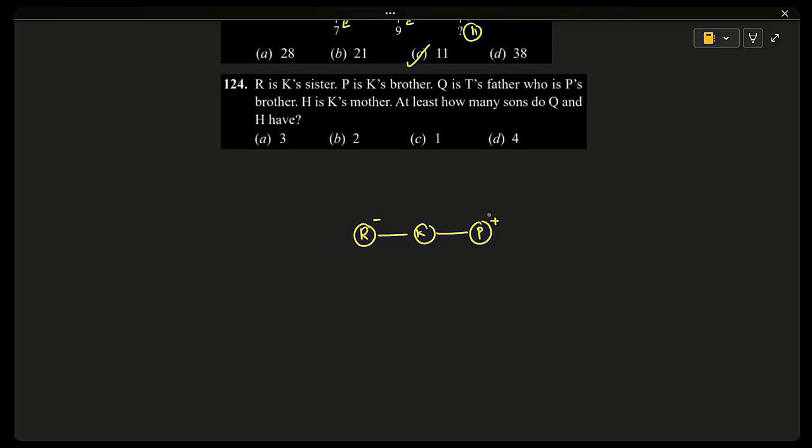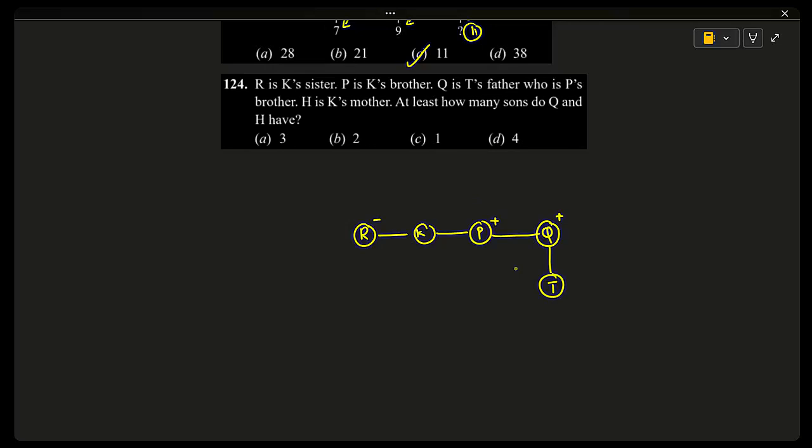Q is T's father. So here T is not given. Q is T's father. Who is P's brother? So P's brother is Q, and he is T's father also. T's gender is not revealed because father can be there for either son or daughter. So maybe son or maybe daughter.